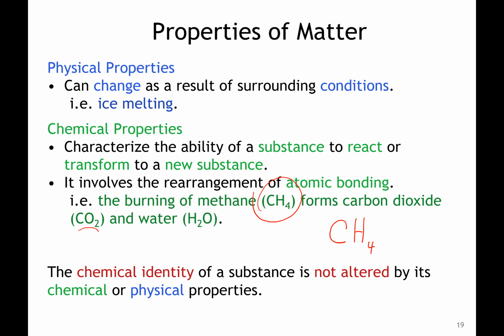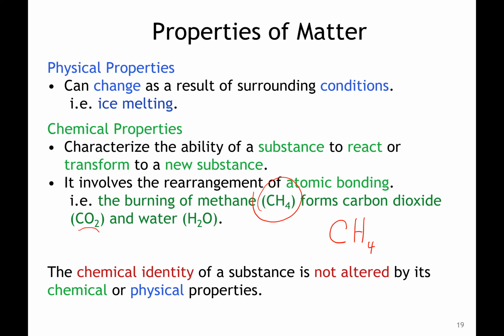Carbon dioxide has 1 carbon atom and 2 oxygen atoms, and water has 2 hydrogen atoms and 1 oxygen atom, right? In this case, we're not considering what burning is adding to it, but it's forming something else, new substances, and we call those chemical properties, right?